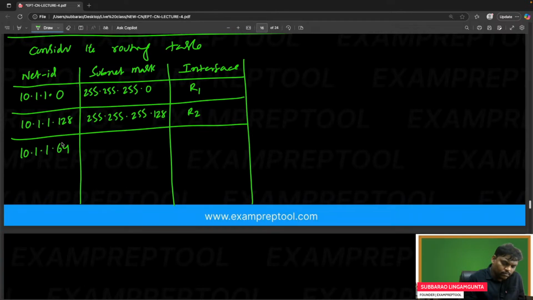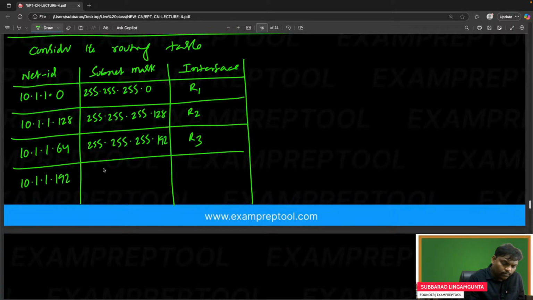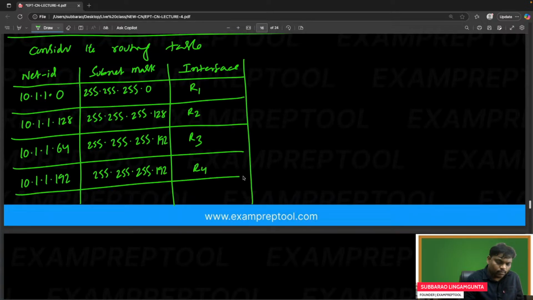Next is 10.1.1.64 with mask 255.255.255.192, interface R3. Then 10.1.1.192 with mask 255.255.255.192, interface R4. And a default entry 0.0.0.0.